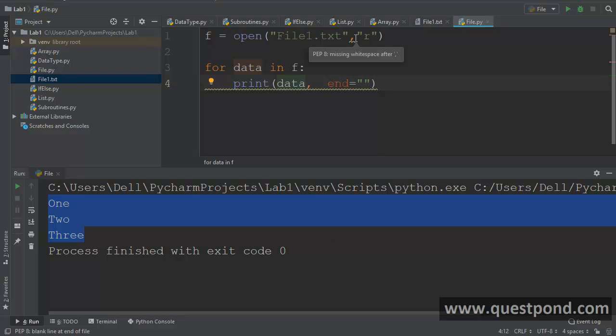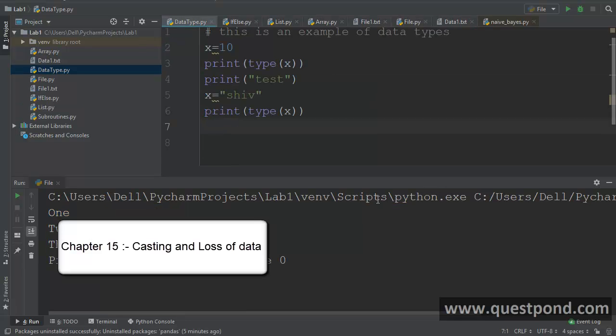Now you can see I have said here comma R. This R means I am reading in a read only mode, right? But if you want to write the file, then you have to use W. If you want to append to the file, then you will use A. So depending on which mode you want to open the file, you can specify after the name of the file.